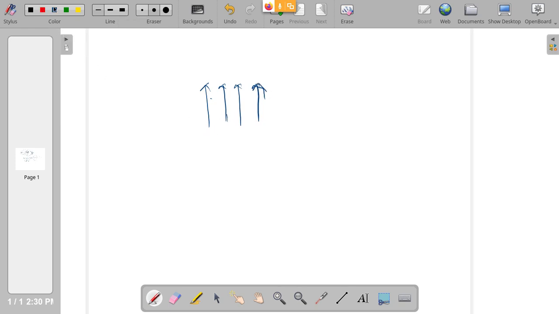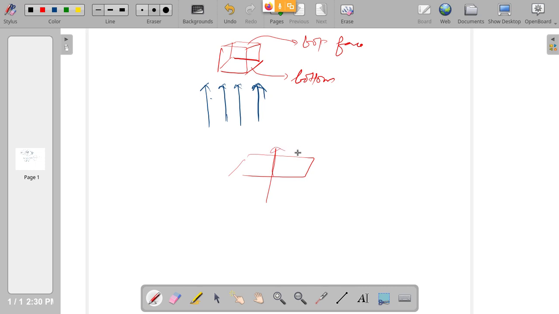You are bringing a cube and placing the cube like this, so that the bottom face and the top face of the cube are perpendicular to the electric field direction.